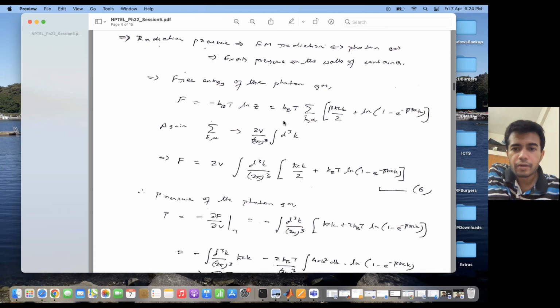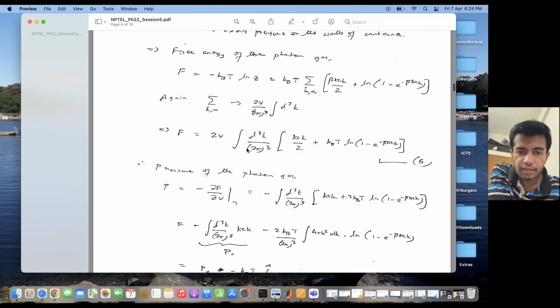And then I have F equal to kBT summation over k, α, β ħck by 2 plus log of 1 minus e to the power minus βħck. Again, I replace the summation by an integral. So I replace summation by 2V by (2π)³ integration d³k. And then this is what my free energy turns out to be.